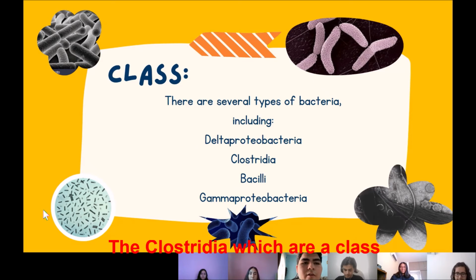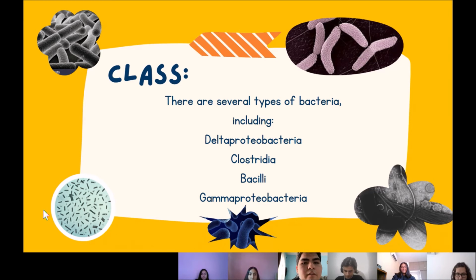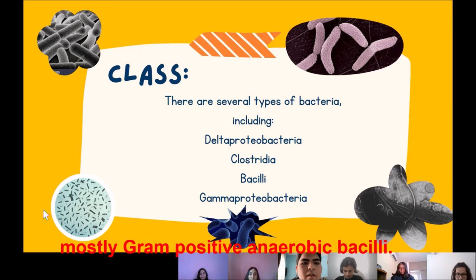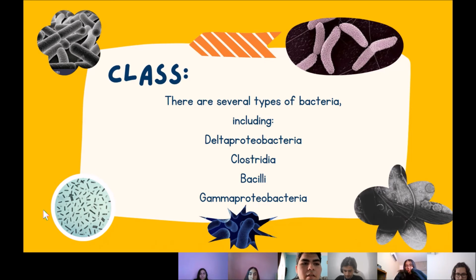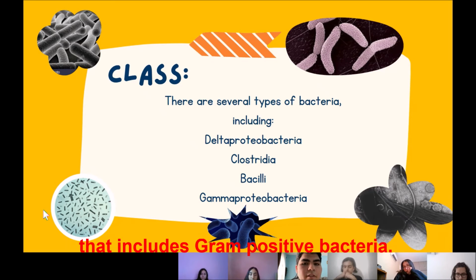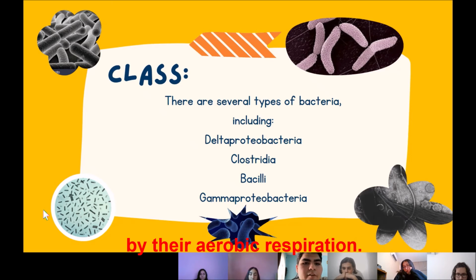The Clostridia, which are a class of bacteria from the phylum Firmicutes, are characterized by being mostly gram-positive anaerobic bacilli. The Bacilli, which are a class of Firmicutes that includes gram-positive bacteria. Bacilli are distinguished from Clostridia by their aerobic respiration, etc.